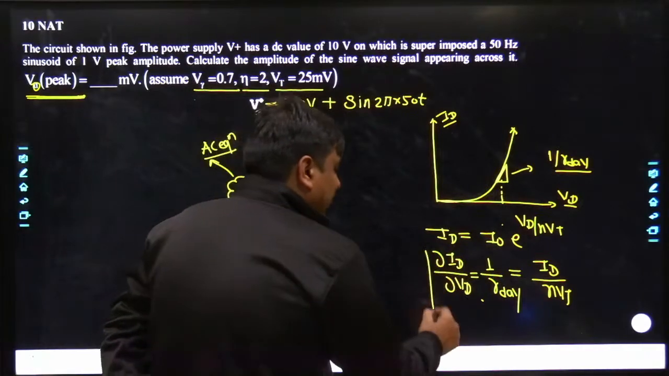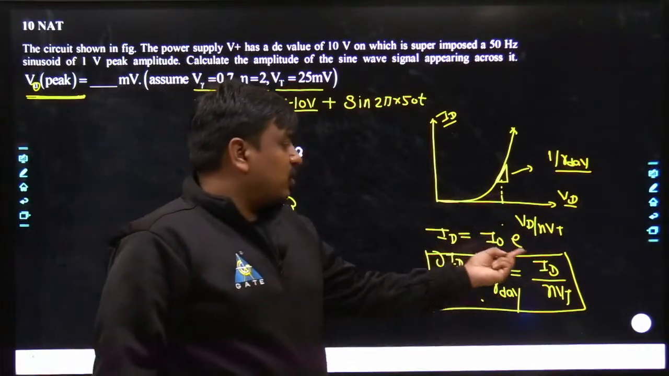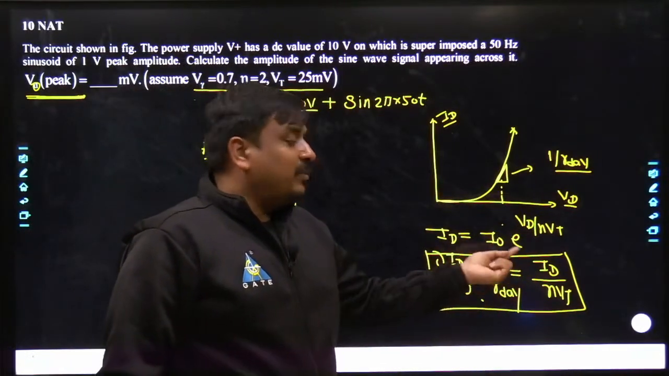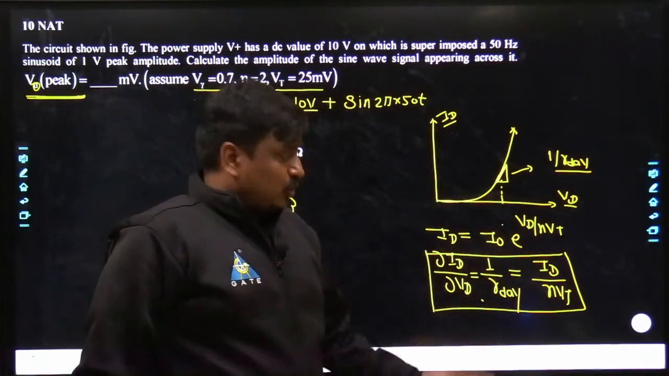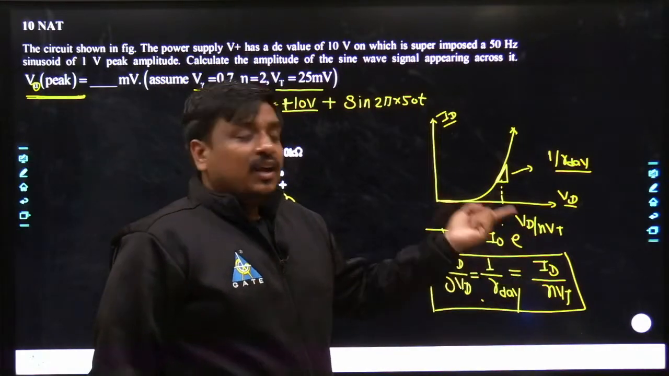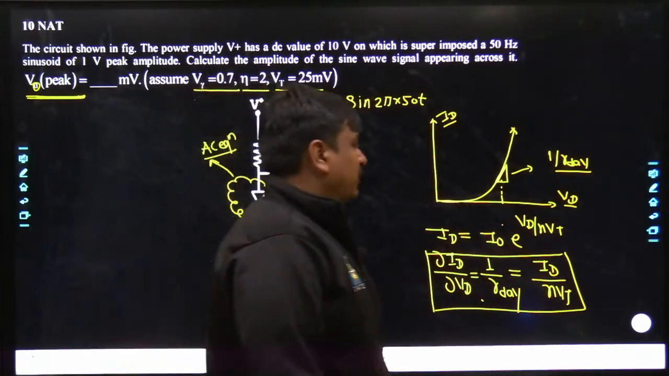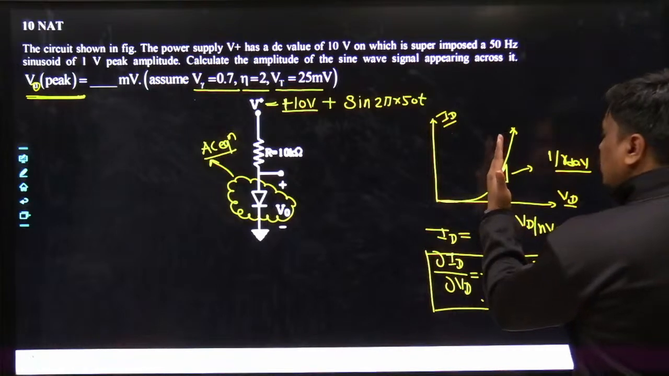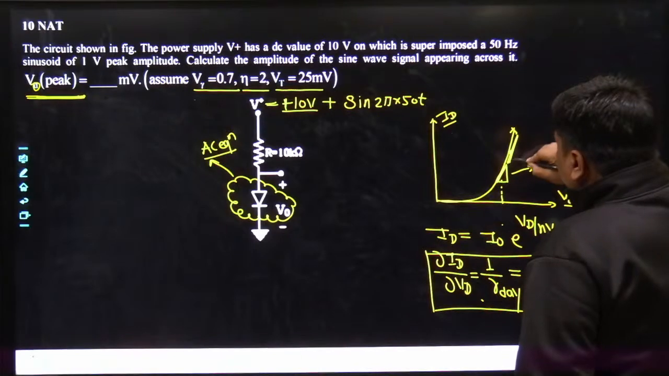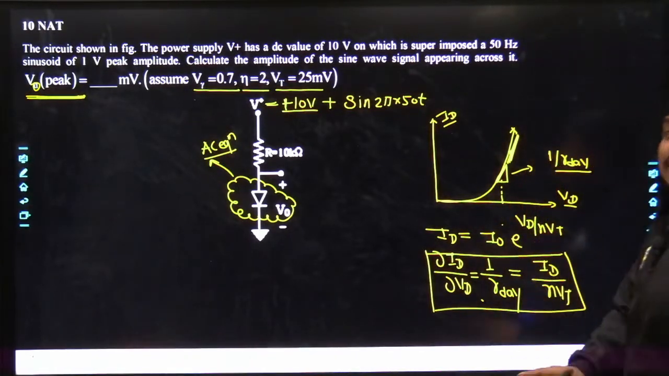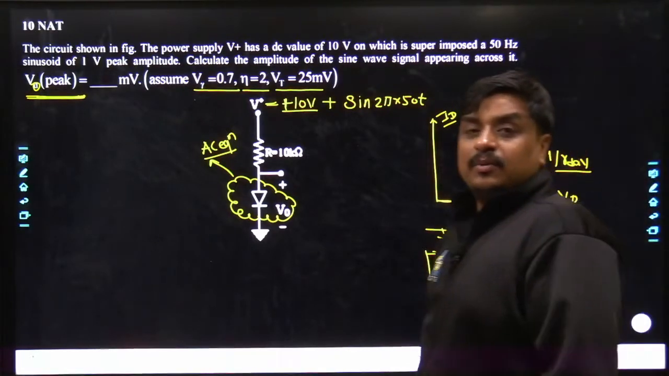May I know what exactly this expression states? It states R dynamic is a function of Id. If the Id changes, R dynamic changes. Or you can say if Id increases, R dynamic decreases. If Id decreases, R dynamic increases. You can see very well, my dear friends, as you go towards a higher value of Id, the slope is more. But slope is not R dynamic. The inverse of the slope is R dynamic. Here the slope is higher, so R dynamic would be lesser.